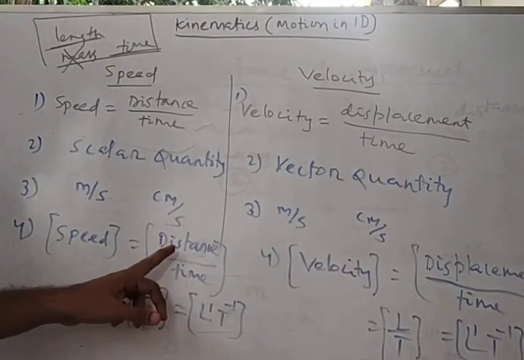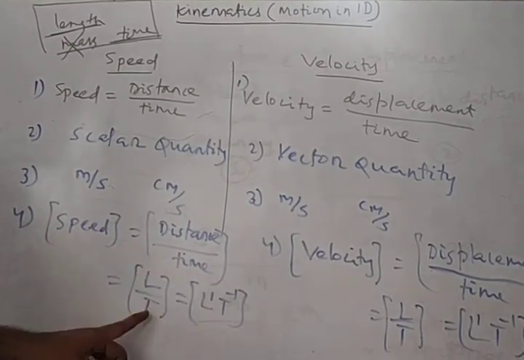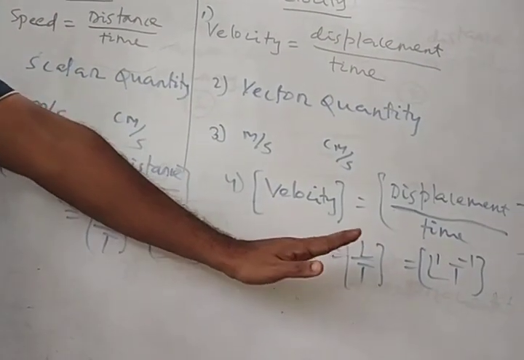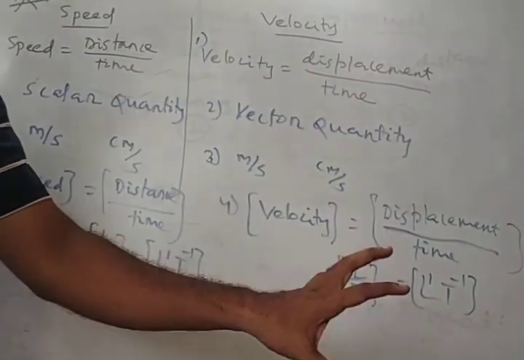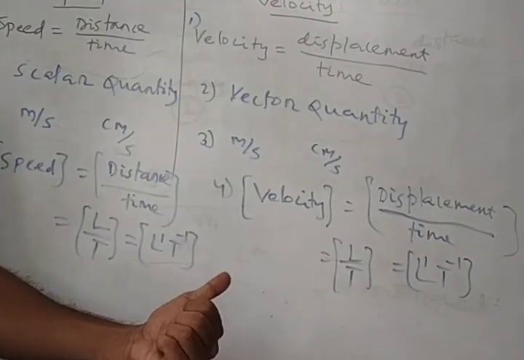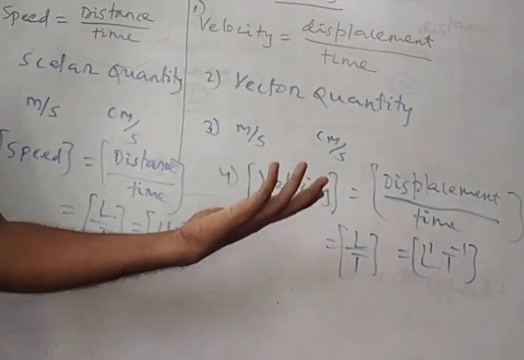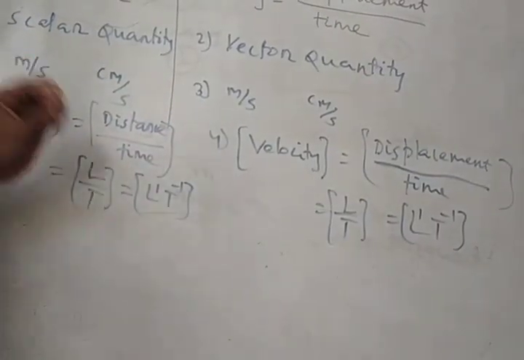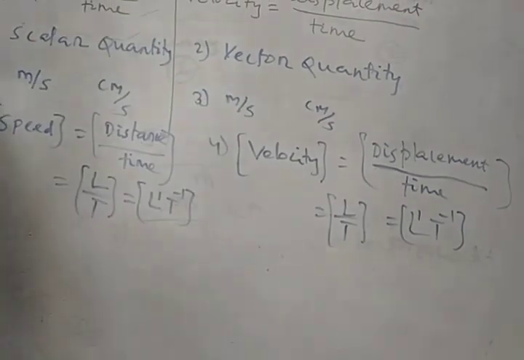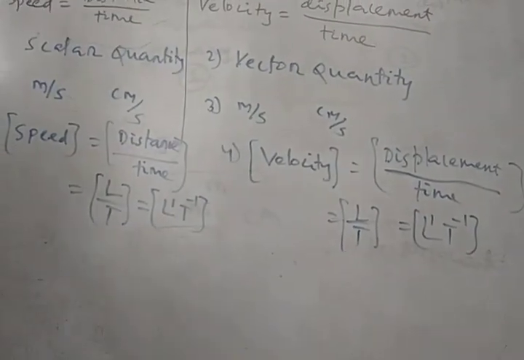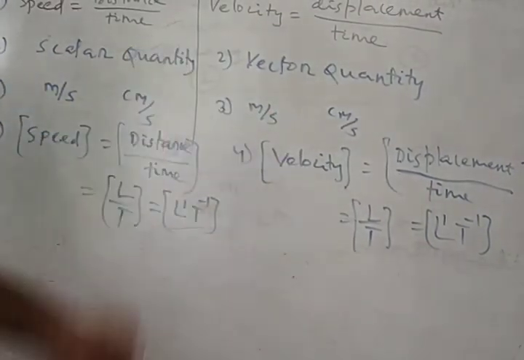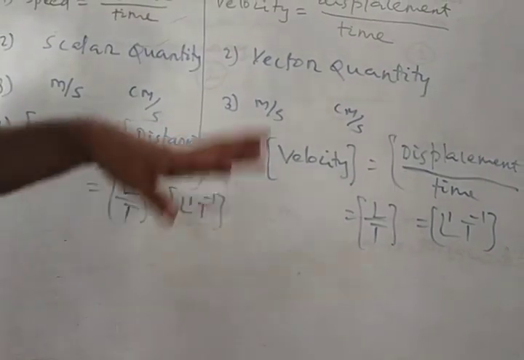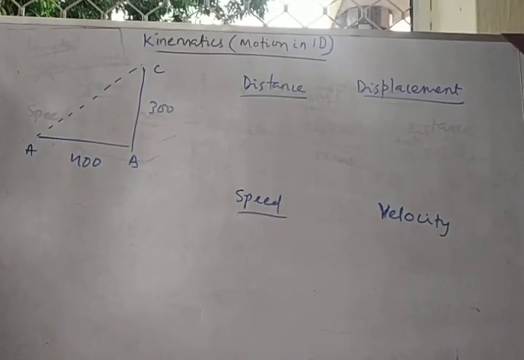So speed is distance by time, distance goes for length, L, time for T, L by T. Similarly, velocity is displacement by time. Even if displacement is a vector quantity, meaning it possesses both magnitude and direction, since displacement possesses magnitude, its dimensional formula will be length, L by T, so L^1 T^-1. So numerically speed and velocity are the same, unit-wise they are the same, and dimensional formula-wise they are the same. The only difference is velocity possesses a direction, whereas speed possesses magnitude only, not direction.